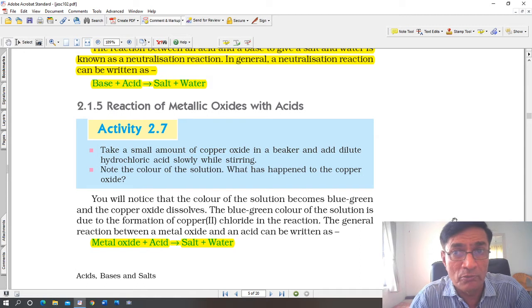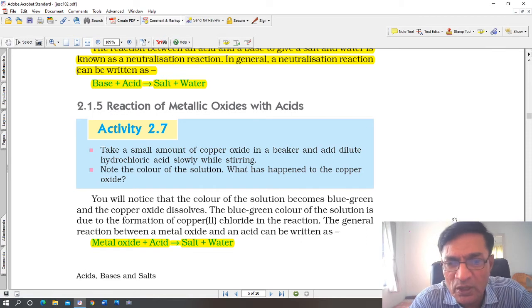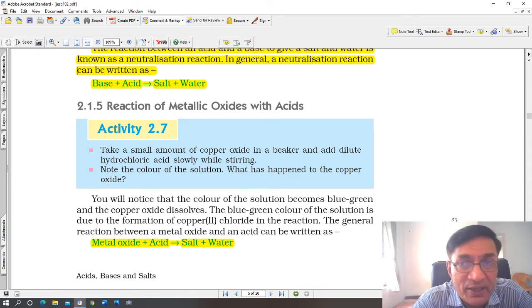Okay, जैसे रसोई में, किचन में कैसे स्टरिंग करते हैं, चमची से, बड़े चमचे से, इसी तरह से धीरे धीरे स्टरिंग करो. Note the color of the solution. What has happened to the copper oxide? Now copper oxide is generally dark brown in color. As soon as you add acid to it, its color begins to change. You will notice that the color of the solution becomes blue green and the copper oxide dissolves.